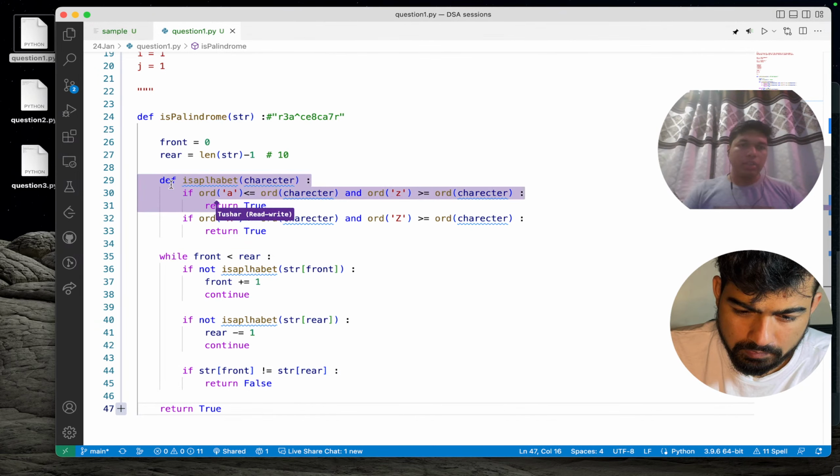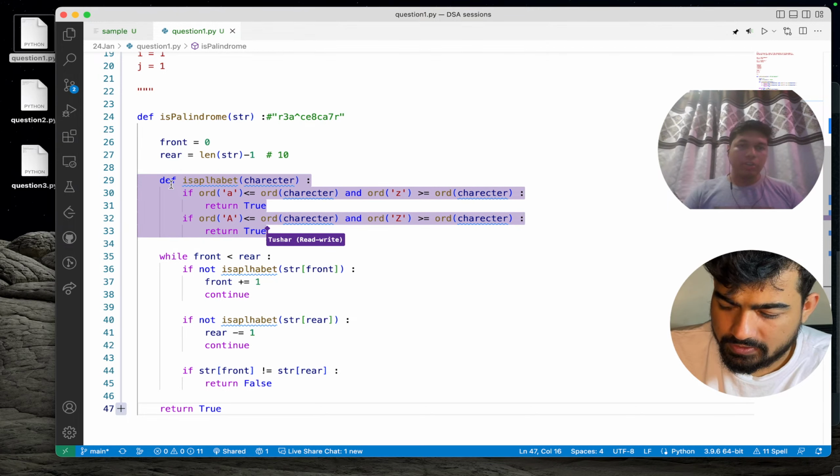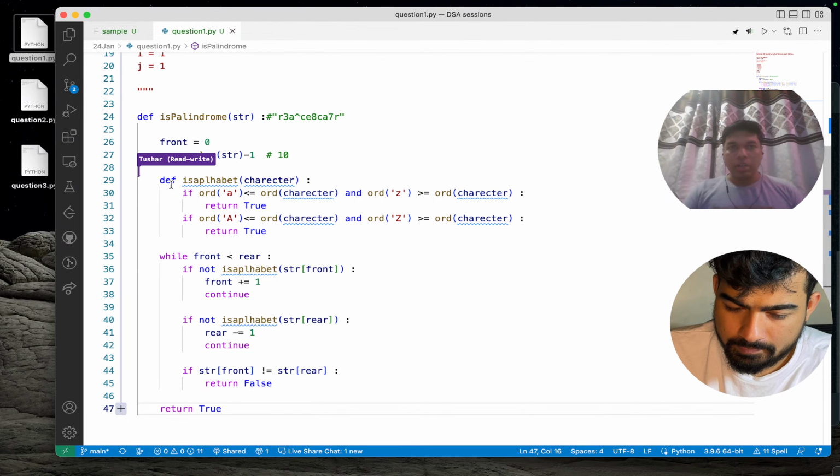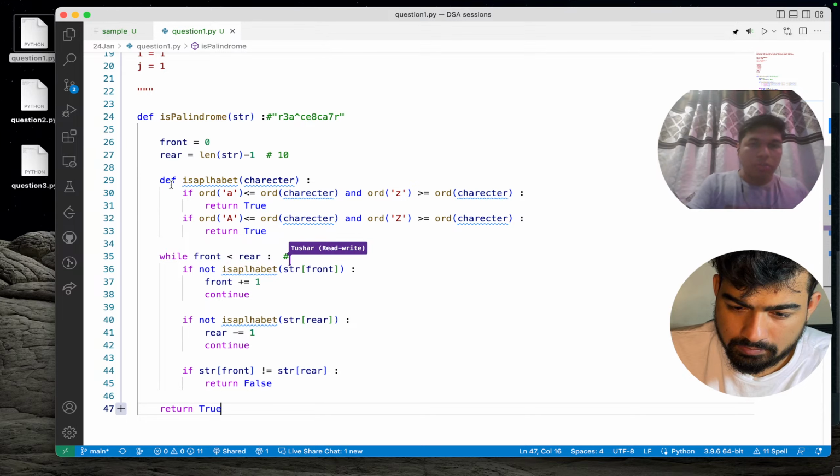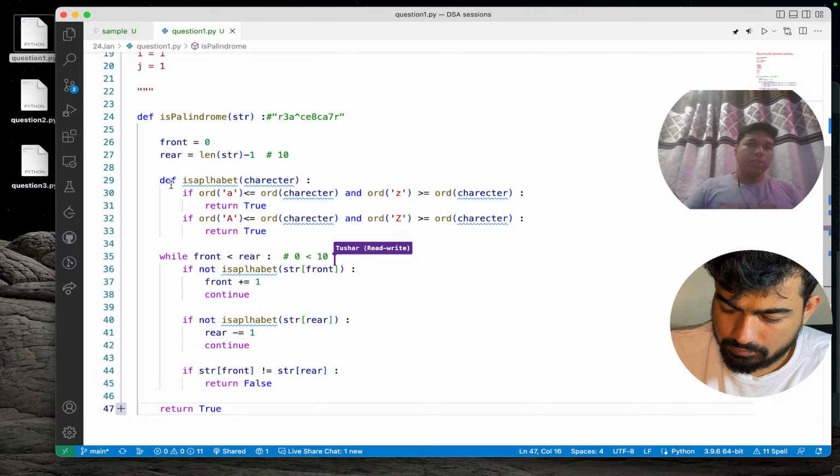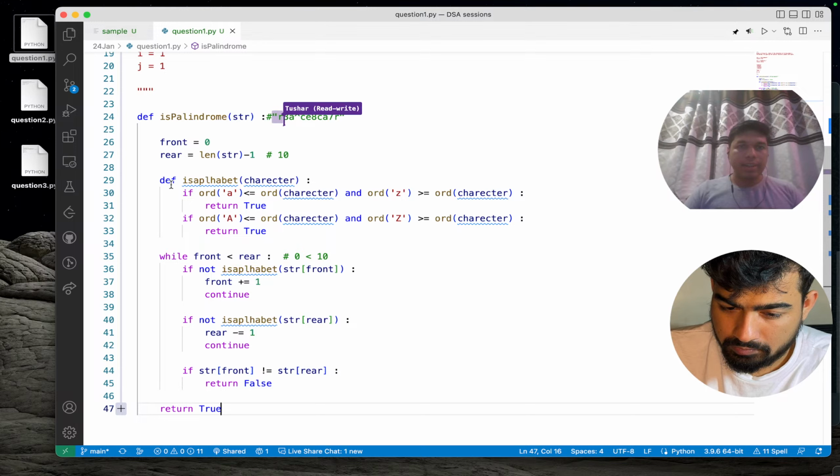This is a static function. Over here, of course, 0 is less than 10, so this should get executed. It will check whether str of front, that is the zeroth index, R, is an alphabet or not, and over here we will surely get true.